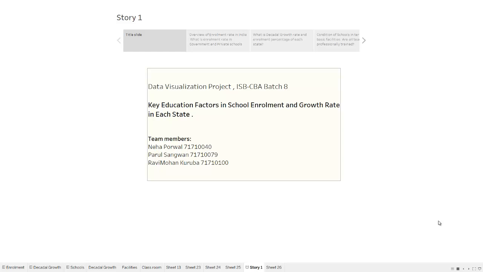The key education factors involved here are percentage enrollment of students into schools, basic school conditions and facilities provided at schools, and teachers' qualification. Through this story, we will see how these key education factors are involved.